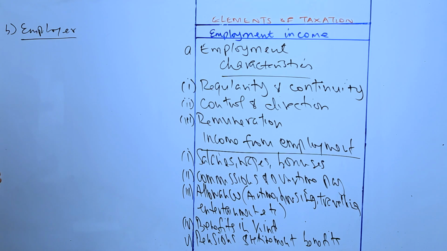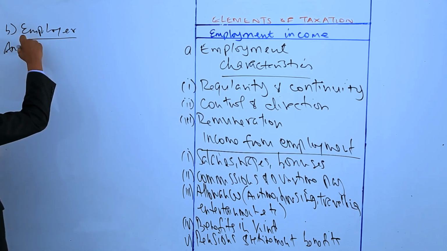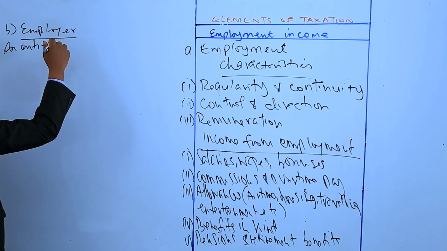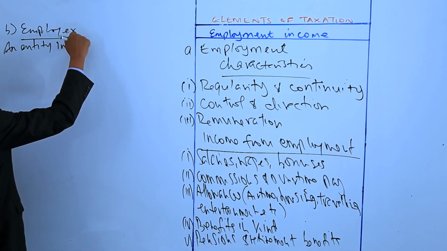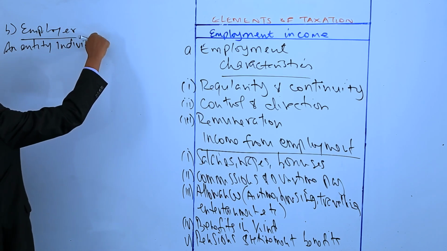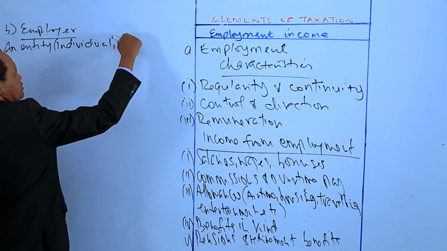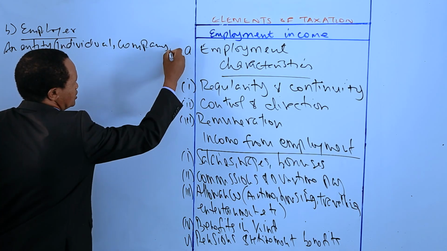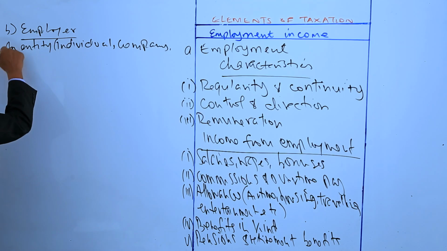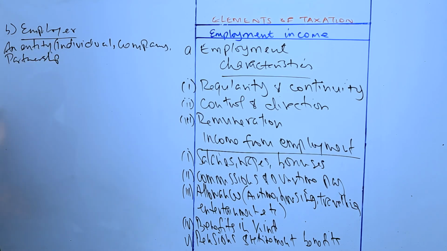An employer can be referred to as an entity. This entity could be an individual. An individual can offer employment. Could be a company. Company can be an employer. Could be a partnership. You may be also employed by a partnership. Partnership can employ.